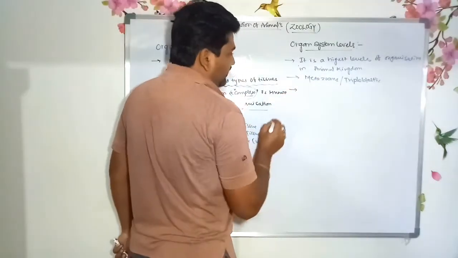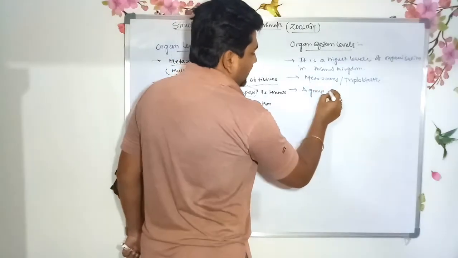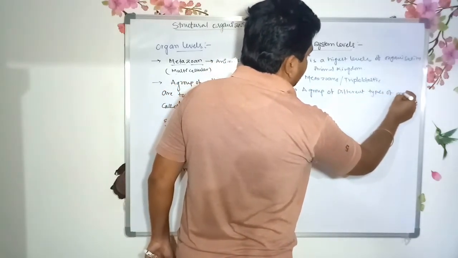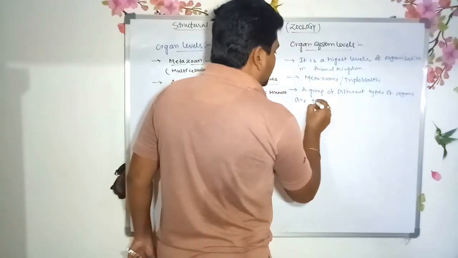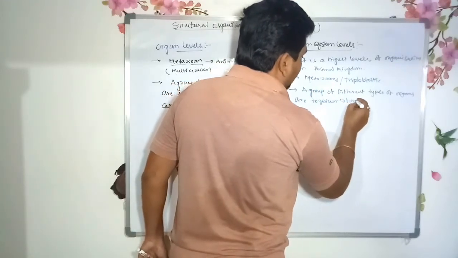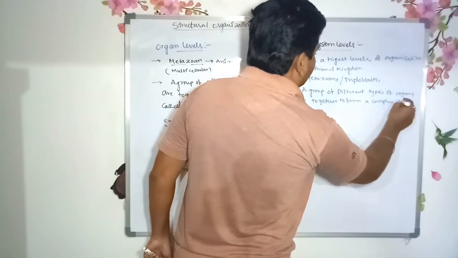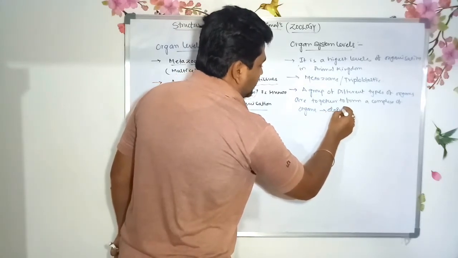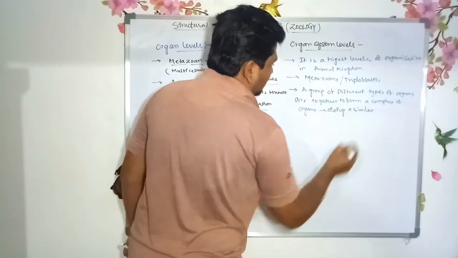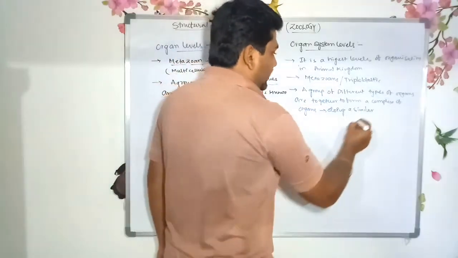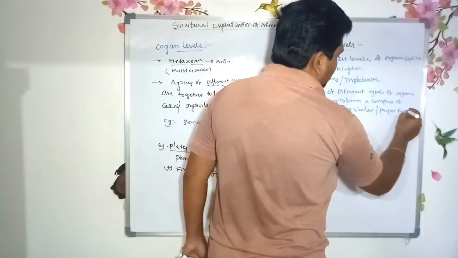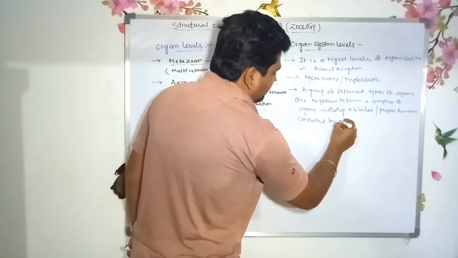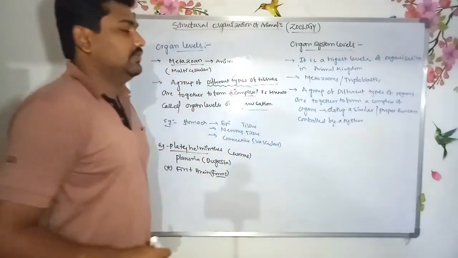So what is the definition of the organ system level of organization? A group of different types of organs come together to form a complex of organs doing a similar function, meaning a proper function, controlled by a system. That is known as the organ system level of organization.